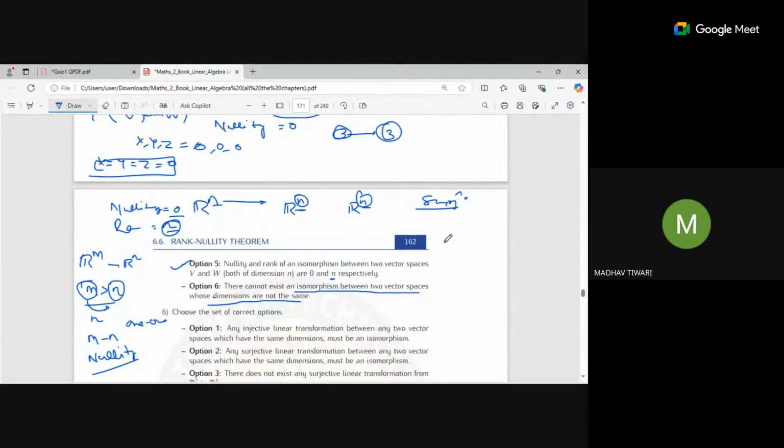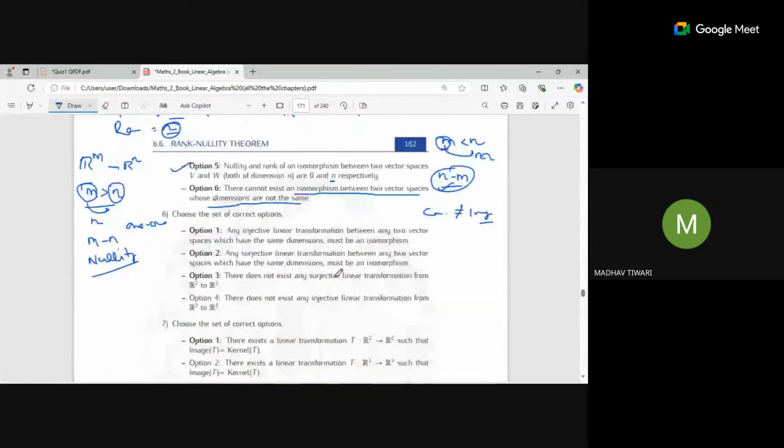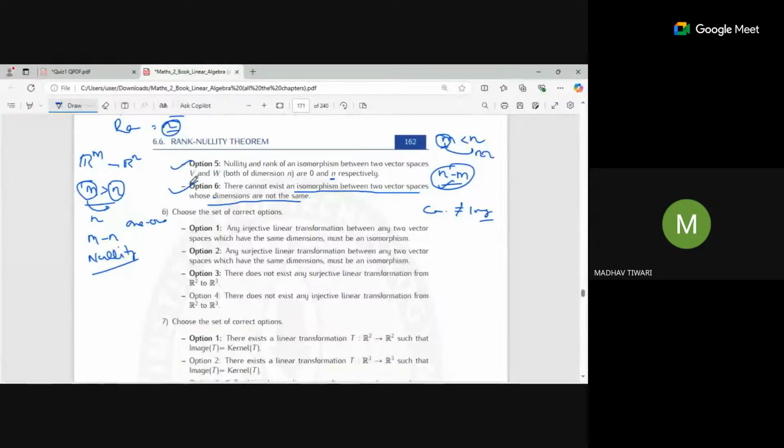Now suppose another case when m is lesser than n. So m can give only m dimensions here. What about n minus m? They will remain. So if they are remaining, codomain's dimension cannot be equal to image space dimension because there are some dimensions remaining, right? Yes. So that's why this option is correct.